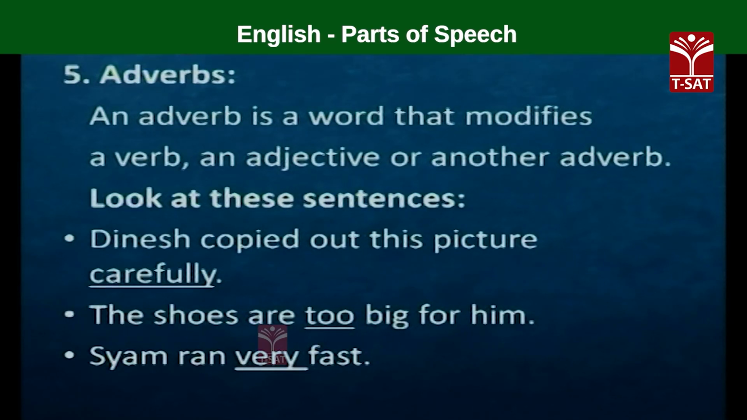What's that adjective? Big. Now, look at the third sentence. Shyam ran very fast. Who ran fast? Shyam. What did he do? He ran fast, very fast. So, the underlined word very is an adverb, and adds some more meaning to another adverb, fast. Shyam ran. How did he run? Fast. How fast? Very fast.